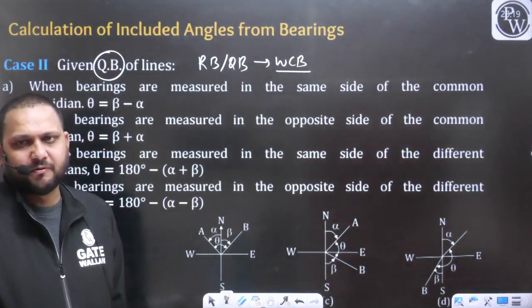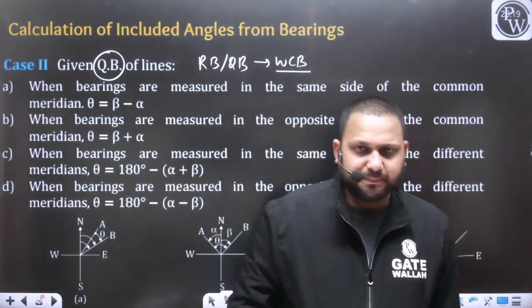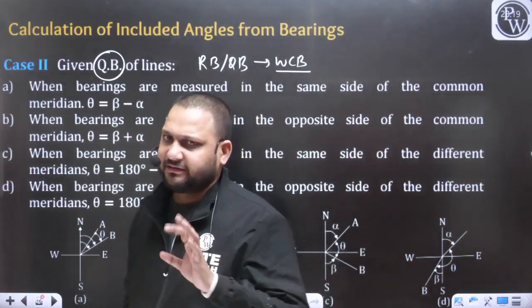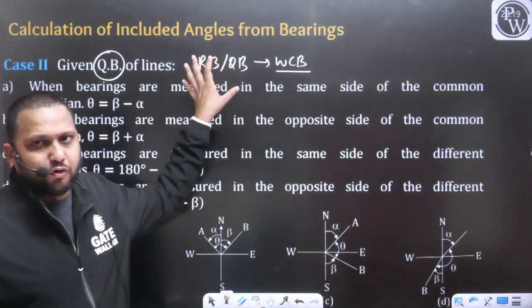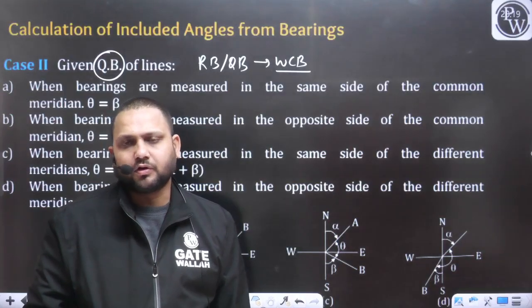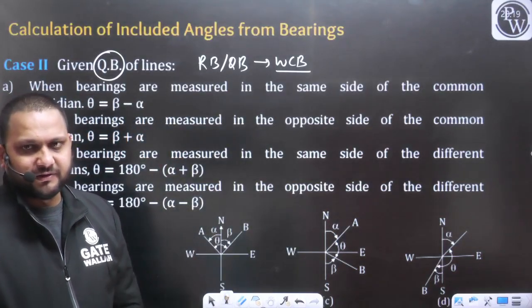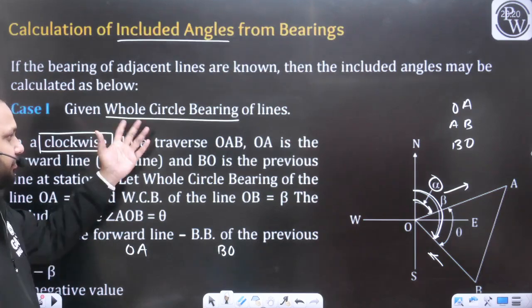If they have provided bearings of all the lines in the RB or QB system, what is the easy approach? We can convert all those readings from the RB or QB system to the WCB system, yes or no? And once we know all the bearings in the WCB system, this will be the case.